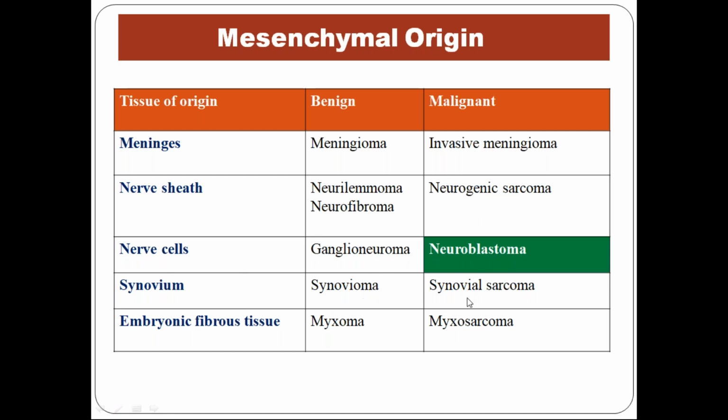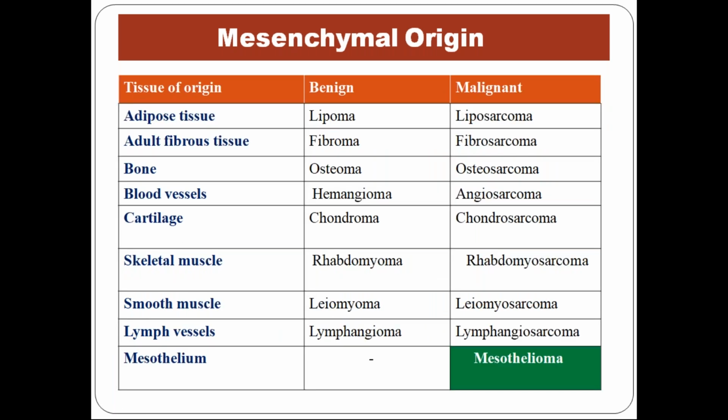Next, similarly, synovial sarcoma, embryonic fibrous tissue. That is immature fibrous tissue in the fetal period. So myxoma and myxosarcoma. So you just try to see how many different terms you can memorize. You will definitely memorize.